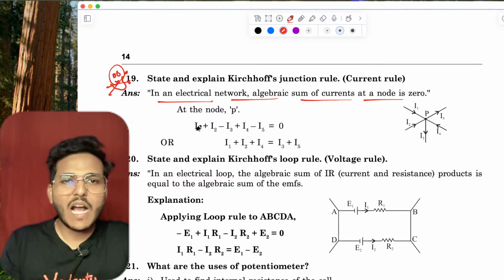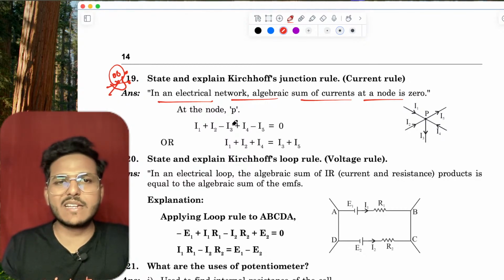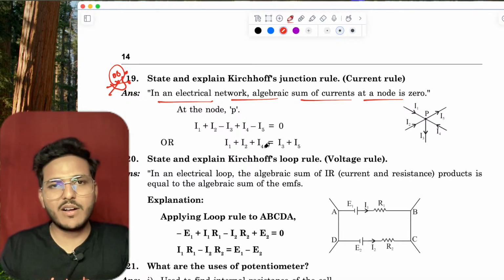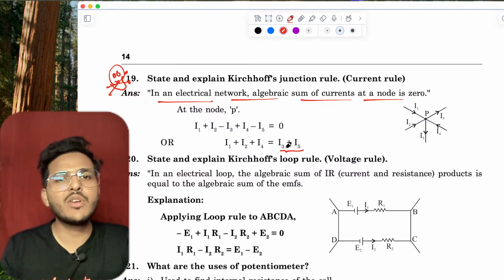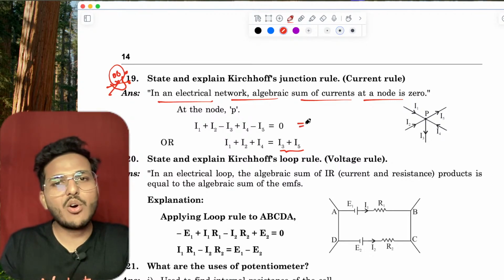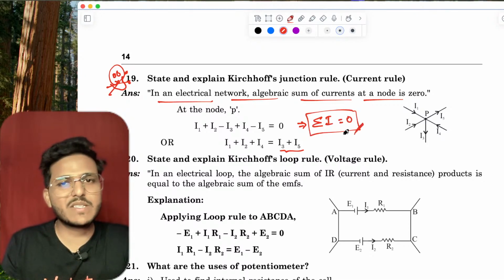Fine. So I1, I2 and I4 are taken as positive, and I3 and I5 are taken as negative, so that this negative moves to this side. So I1 + I2 + I4 equals I3 + I5, or you can say the summation of I is equal to 0. This is basically the current rule.